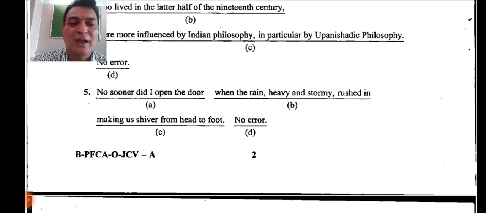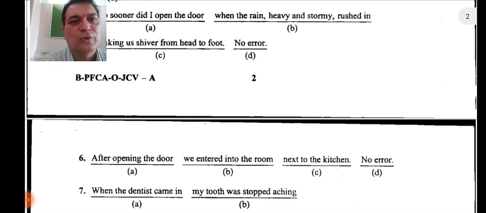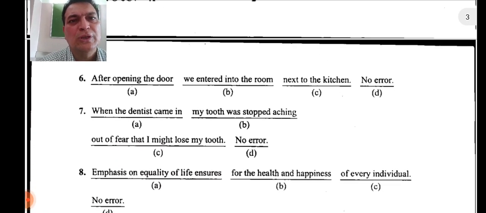So scarcely when, hardly when, but no sooner than. So no sooner did I open the door than the rain, heavy and stormy, rushed in, making us shiver from head to foot. Okay, so I hope it's understood. So the error is in B part, and in place of when, we have to use than. Okay, let's move on to the next question.